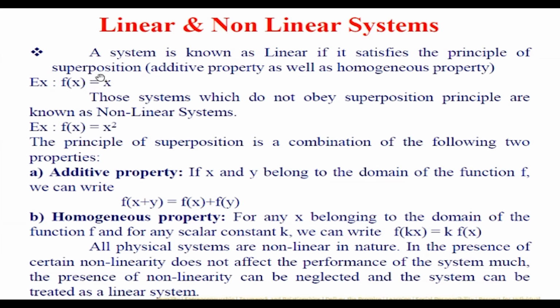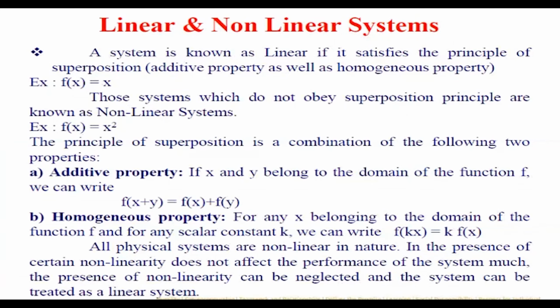This is one such example, f of x. By seeing the system itself, you can say whether it is linear or non-linear. As soon as you see a square term, cube term, exponential term, absolute values, or trigonometric terms, we call that a non-linear system, and it does not satisfy these two properties, additive and homogeneity property. So by default, most of the systems are non-linear by nature. Any of the systems you take are non-linear by nature.